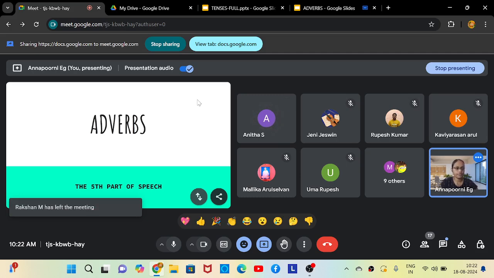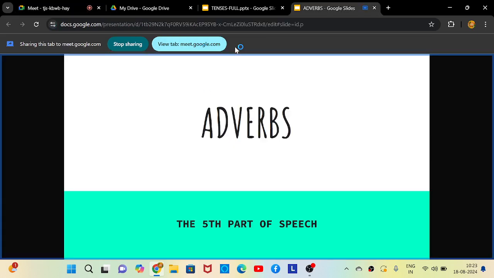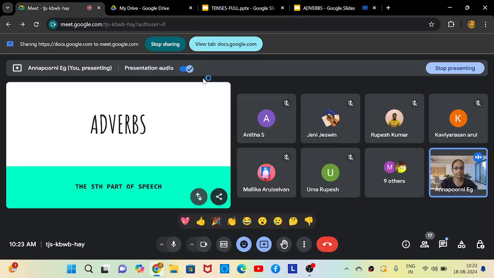Adverbs are more powerful than adjectives. Do you know why? Anybody? Adverbs are more powerful than adjectives. Powerful in the sense it has more features, more peculiarities or qualities.